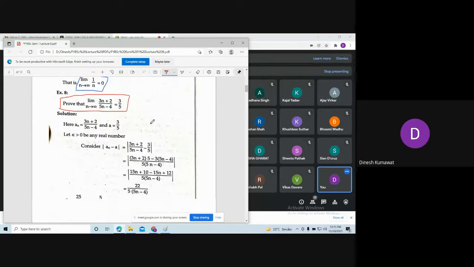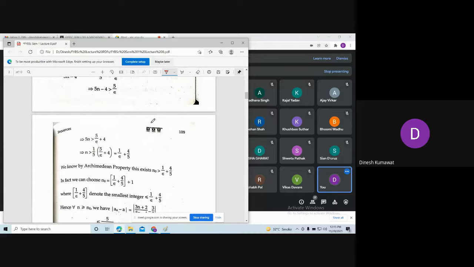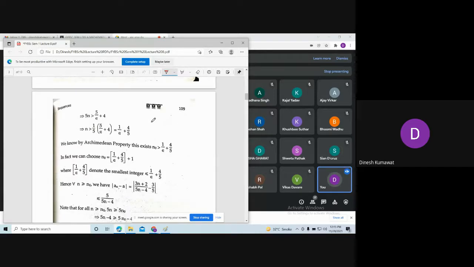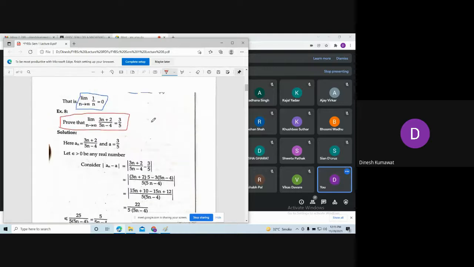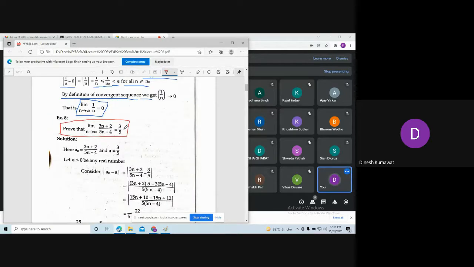Okay, so let us understand how we are going to find the value of n naught in this second example. Now I think it will be clear for what value of n naught this approaches 3 by 5. But let me tell you, you are not going to apply this definition in MCQ questions. In MCQ type format or in competitive exams, you will not get so much time to check whether this definition is working for epsilon and n naught. Here we are using the concept of limits which we have already studied in our 11-12 standard.